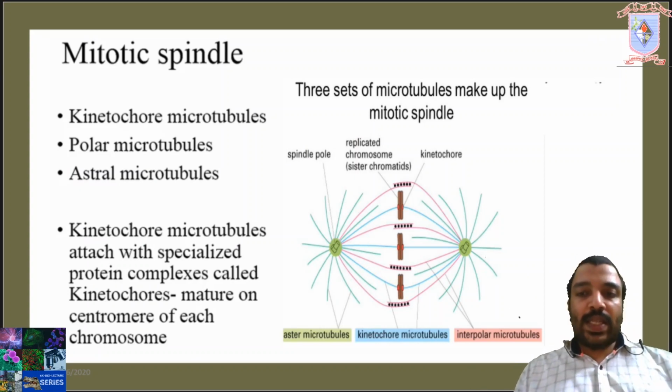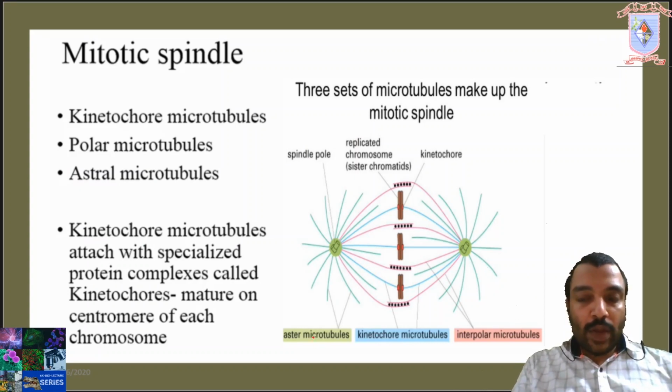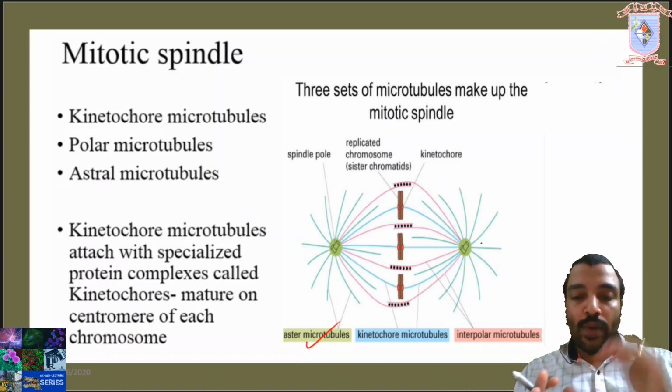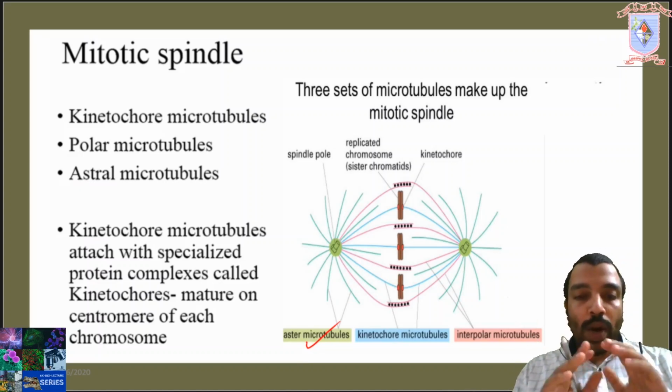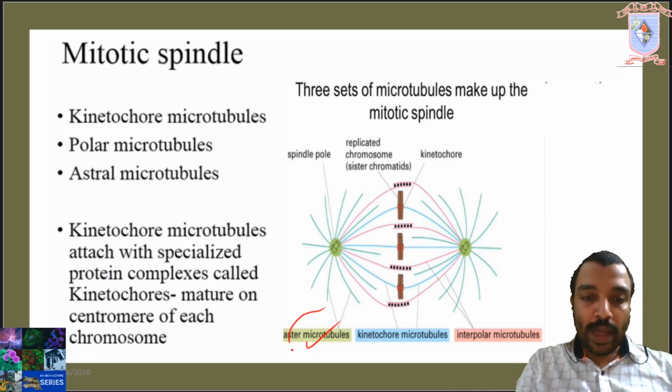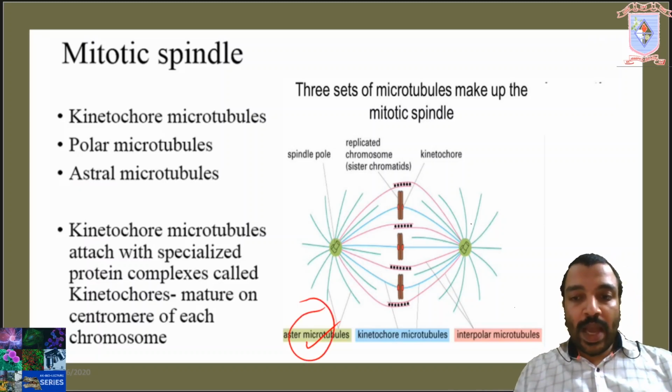Then in metaphase, at this stage, you can differentiate the microtubules or spindle fibers into three types, depending upon their fate to attach with the kinetochore of the chromosome. We already discussed what is kinetochore and interpolar microtubules in the last slide. Here one more type is clearly visible called aster microtubules.